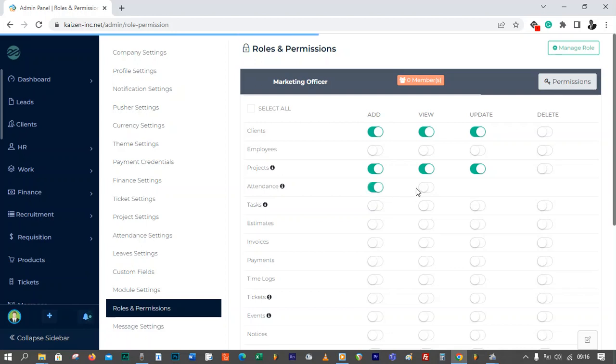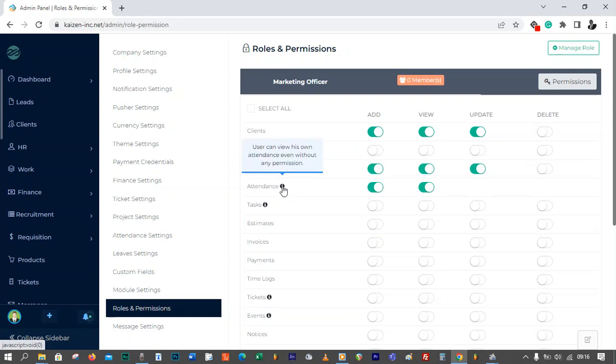On their attendance, they can add or view, but they are only adding their own attendance. A user can view his own attendance even without any permission. So in this case, let's just disable them, because by default they can access their own attendance.